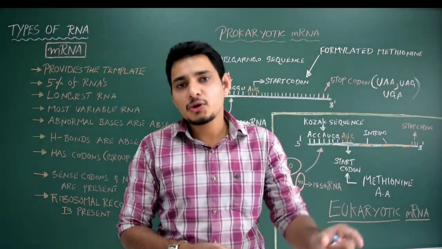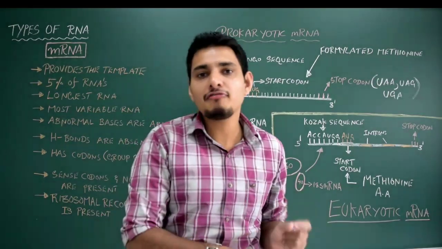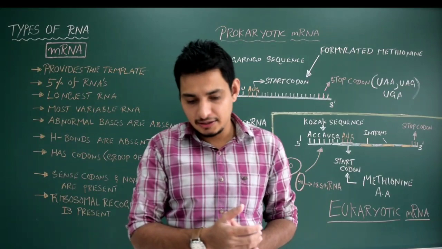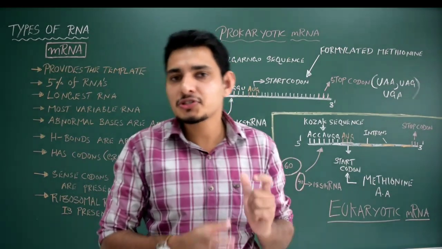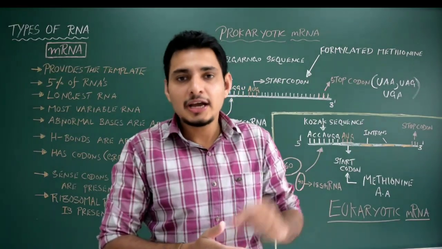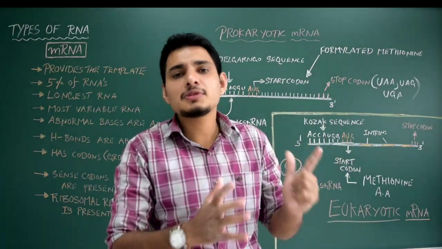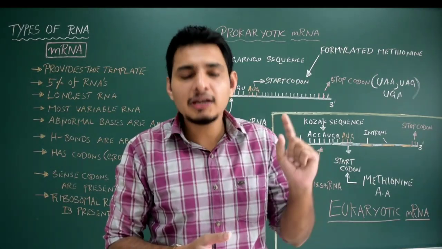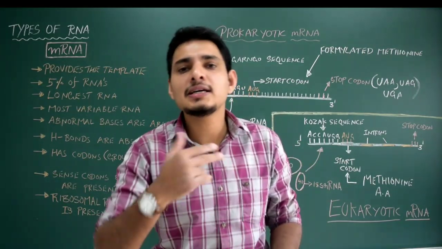In this session, we are going to talk about the three different types of RNAs, that is mRNA, tRNA and rRNA. In my previous video session, when I was discussing transcription in prokaryotes as well as eukaryotes, I told that the different types of RNAs are very important for the synthesis of protein. So they play an important role in transcription as well as translation.